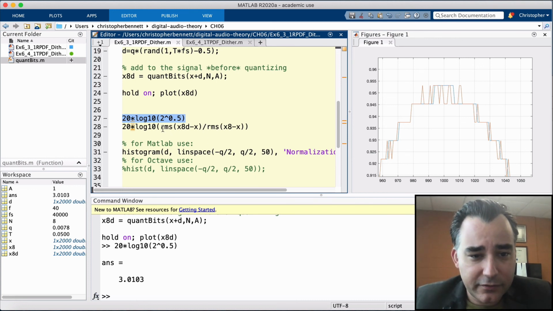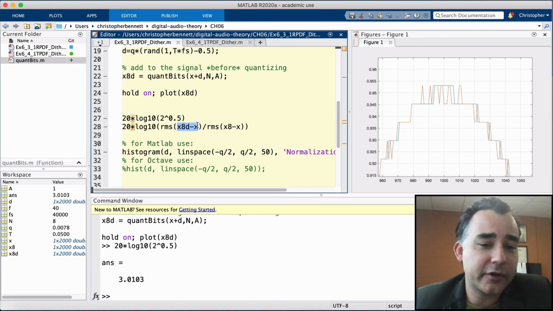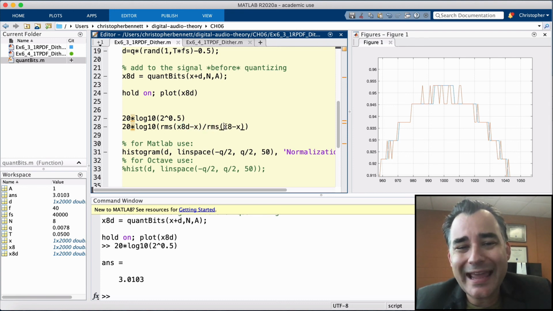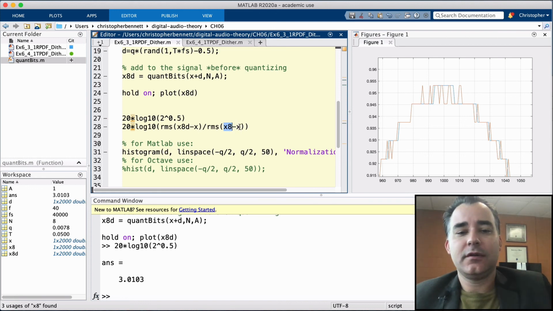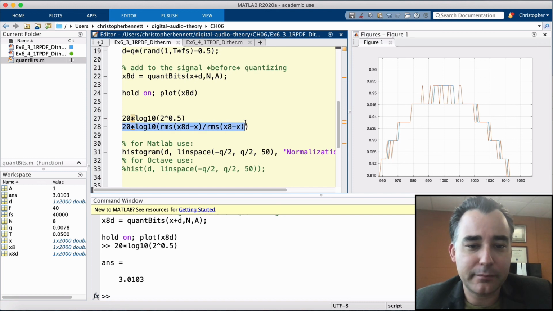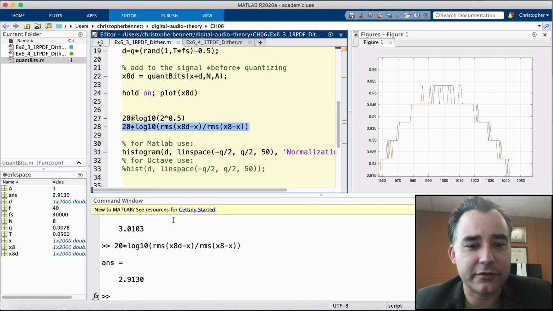So first we're going to take the RMS value of our dithered signal minus our original signal. So this gives us our total error, including quantization error and dither. And we're going to compare it against the RMS of just our 8-bit undithered quantized signal against the original. So this includes the dither plus quantization, and this includes only quantization. So we're going to see the impact of just the dither by comparing these two actual signals. We should get something in the ballpark of 3. 2.9, pretty close.